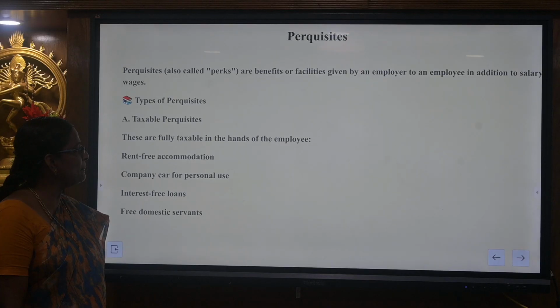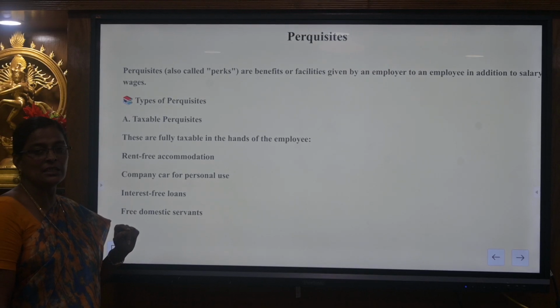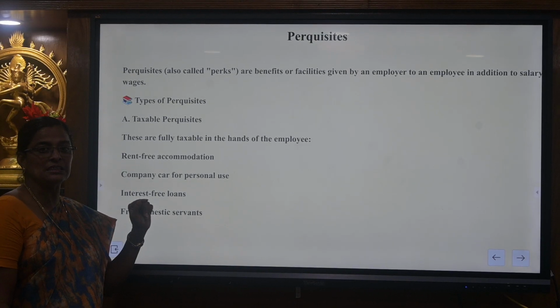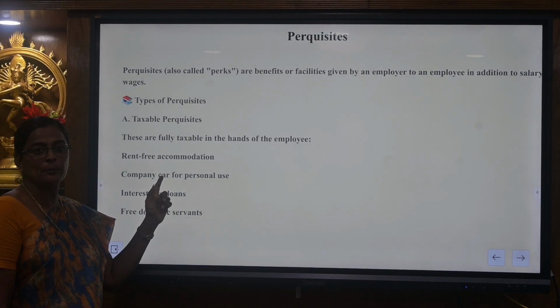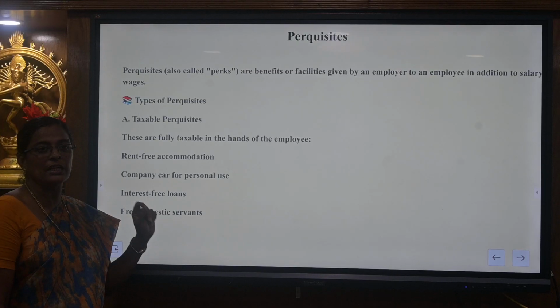The fully taxable perquisites consist of rent-free accommodation. This rent-free accommodation is the accommodation provided to the employee if he is posted in other places of the city. The rent-free accommodation decides only upon the population of the area.